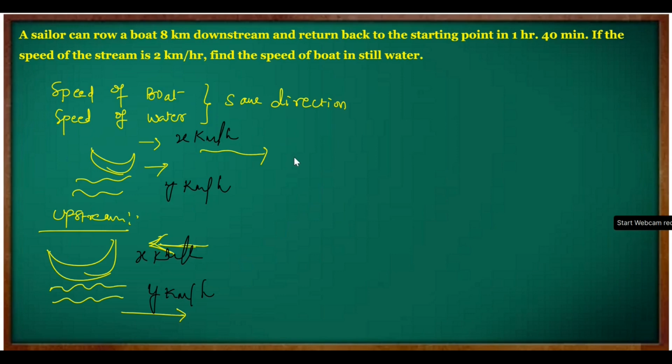Then what will happen to the speed in the downstream situation? We are talking about the speed downstream, and we are talking about the speed upstream. Speed downstream is when the speed of boat and the speed of water current are both in the same direction. That means they get added up, so the speed becomes x plus y kilometer per hour. Speed upstream: the speed of boat and the speed of water current get subtracted, so the speed becomes x minus y kilometer per hour.